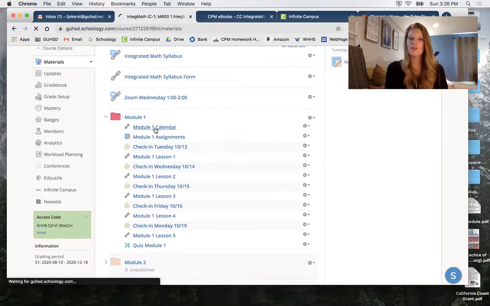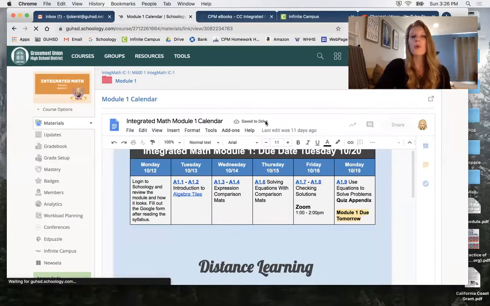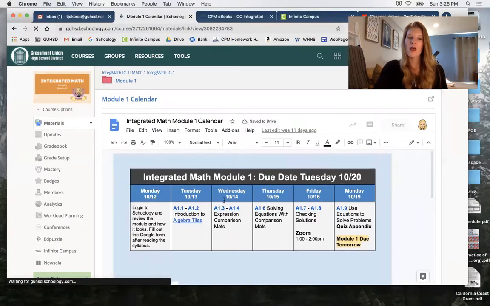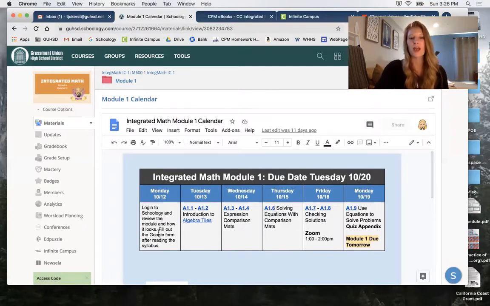You have a calendar to begin with. This calendar will show you the week at a glance and what the expectations are. On Monday here, I have you just log into Schoology, view the module, and see how it looks. That's for this Monday. You'll notice that our lessons actually start on Tuesday. That's how each module runs. It runs from Tuesday to the following Monday, but then I leave the assignments open for one extra day. So your assignments will be due on Tuesday, and then you'll get your new lessons on that Tuesday as well.